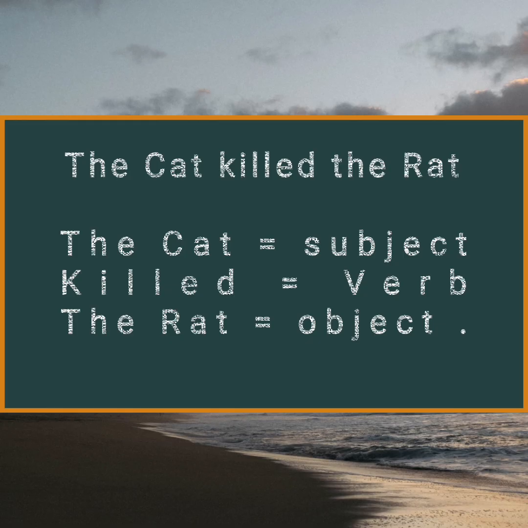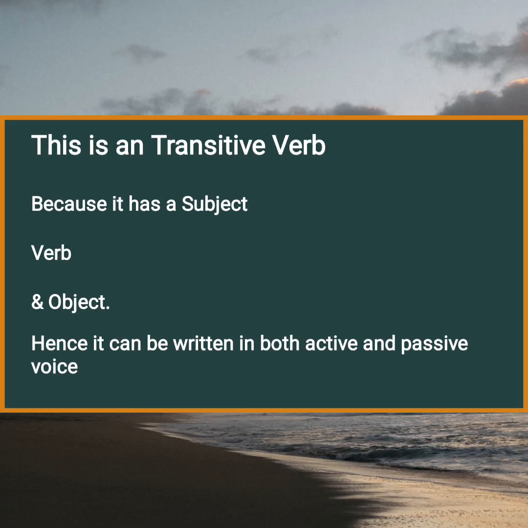The cat killed the rat. The cat is a subject, killed is a verb, the rat is an object. Hence, this sentence has a transitive verb. And this is also active voice. Why? Because it is a transitive verb, so it can be an active voice. And now let us see how this active voice can be transformed into a passive voice. This is a transitive verb because it has a subject, verb, and an object. Hence, it can be written in both forms, active and passive voice.